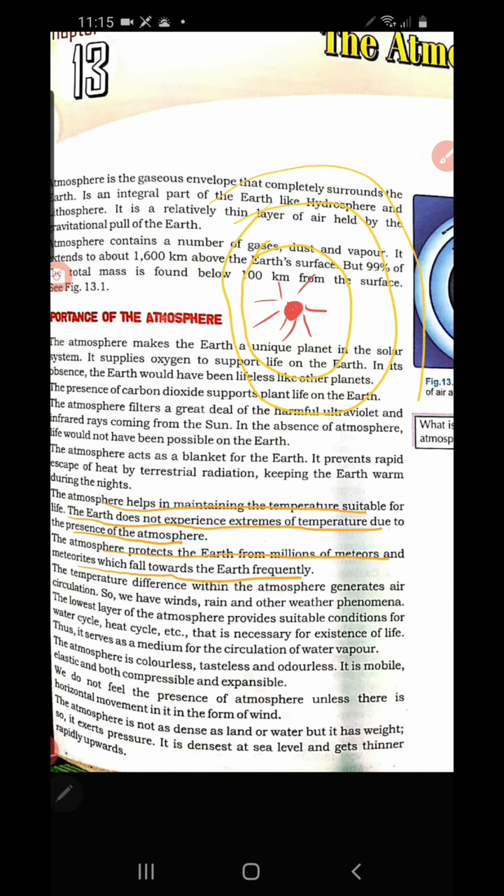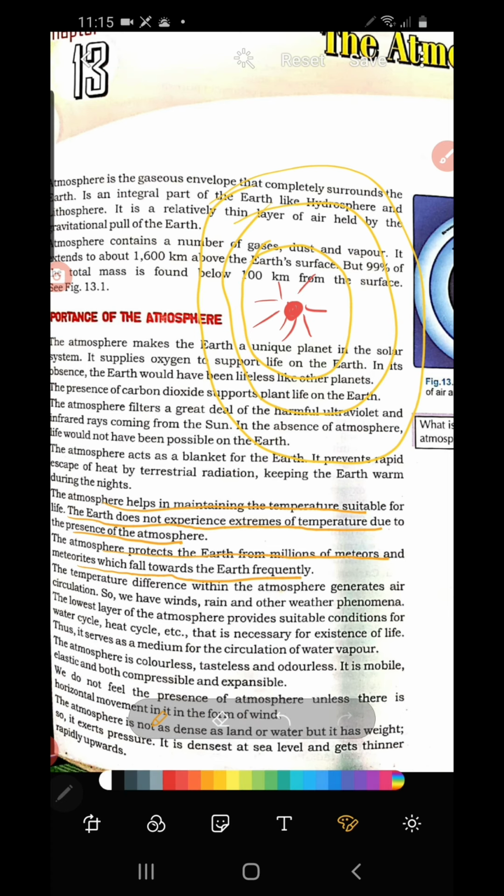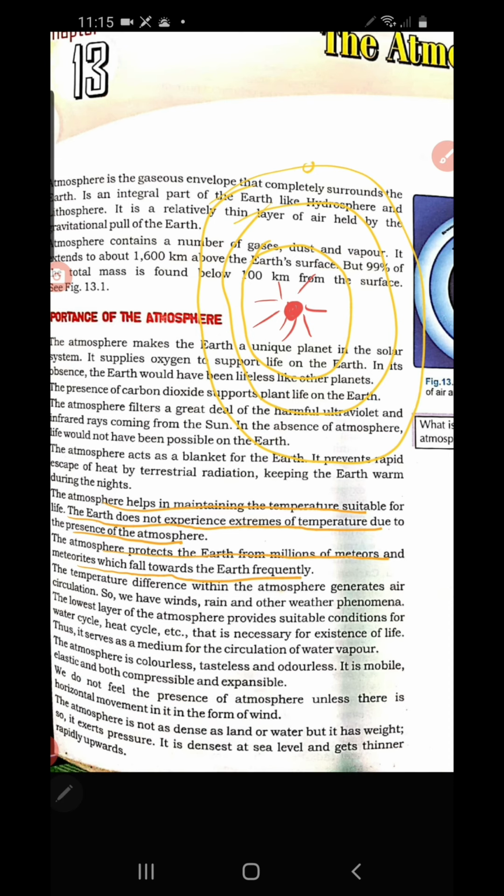Similarly, many broken pieces of planets and stars, even huge rock pieces, are also revolving around the earth and the sun in their orbits.